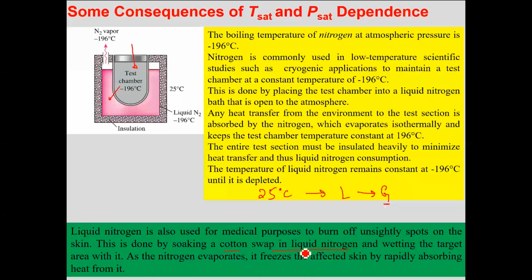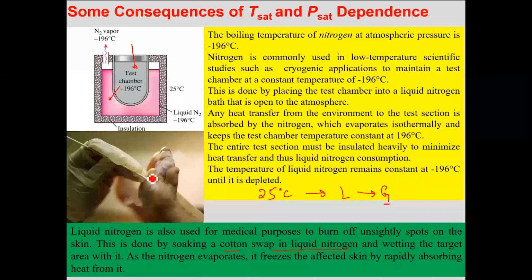What they do is bring this cotton swab, which is dipped in liquid nitrogen, in contact with the human body, where there is that mark or spot that needs to be removed. As soon as this swab comes in contact with the body, the liquid starts converting into gas.